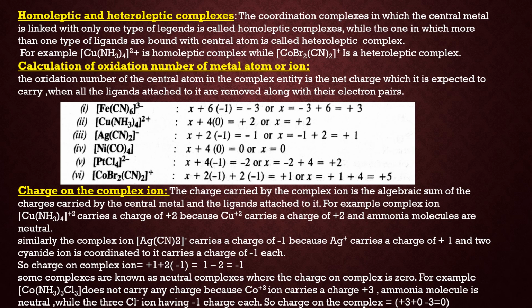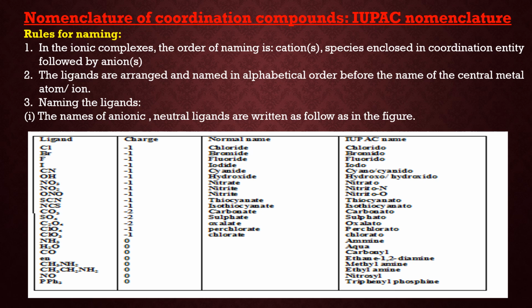Now similarly Ag(CN)2 minus. Here Ag is having plus 1 charge, CN minus 2 charge, so overall charge is minus 1, so it is an anionic complex. Now there are some neutral complexes also. For example, Co(NH3)3Cl3. Here cobalt is having plus 3 charge, Cl is having minus 3 charge. So the overall charge is 0. Hence the complex is having no charge and it is called a neutral complex.